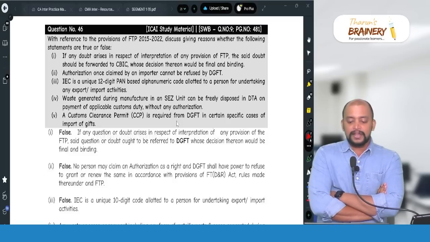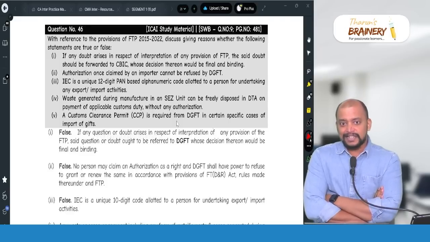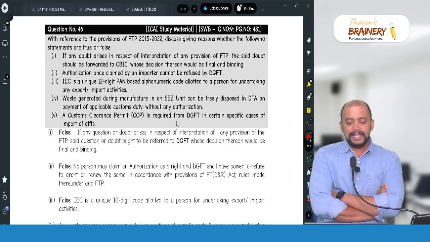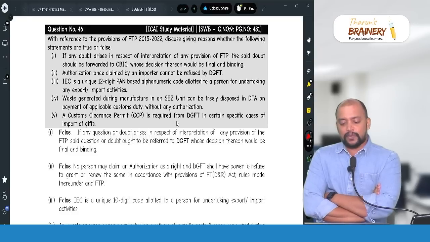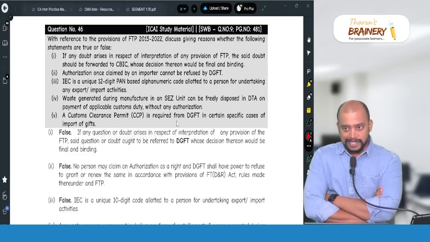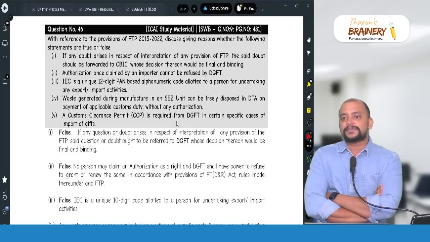Because even though import of waste and scrap requires a license, this is a sale from SEZ, so that does not require any license. A customs clearance permit is required from DGFT in certain specific cases of import of gifts. Yes, if the gift contains a restricted article, then for import of that gift we need to get a customs clearance permit.